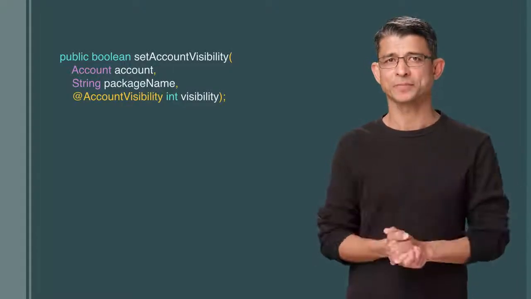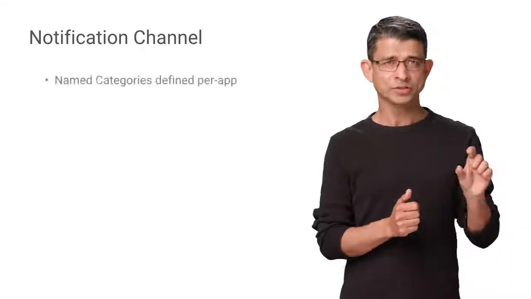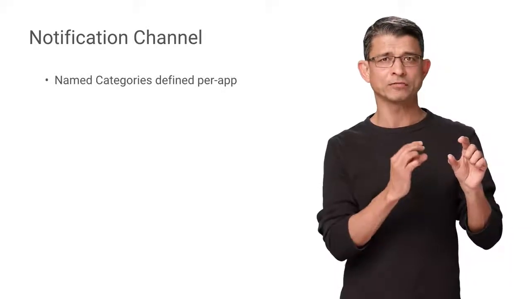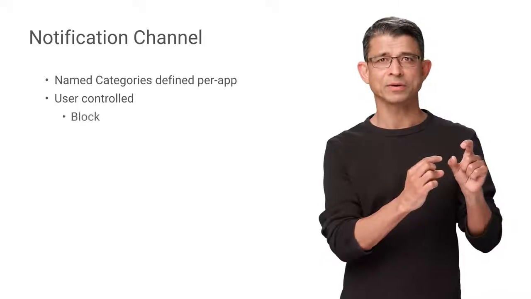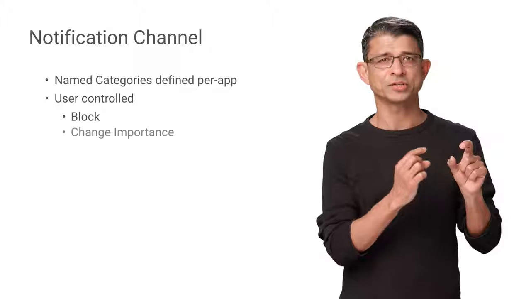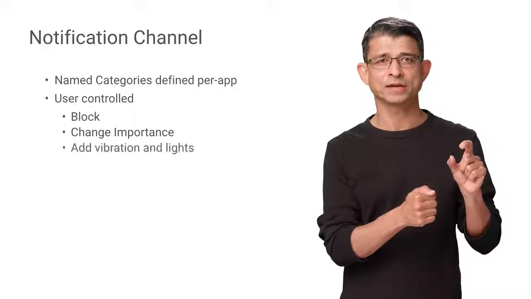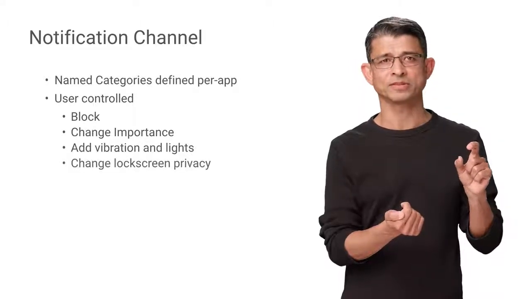Android O adds notification channels to give users more fine-grained control of notifications, and app developers more flexibility to send different types of notifications with less risk of being completely blocked. A notification channel is a named category of notifications from a single app. Users can block a single category or alter its behavior, such as change the importance, adding vibration and lights, and altering the lock screen privacy.